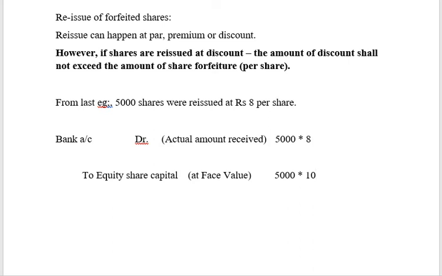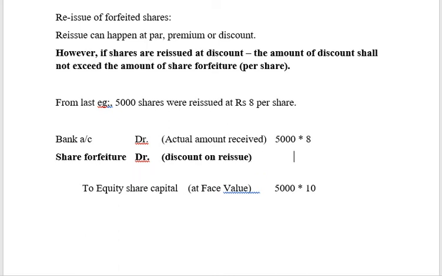Ideally speaking, it is a discount issue. So the difference of 2 rupees is a loss to us, which has to be taken to a loss account. Here, we are going to take this to the account called share forfeiture. Because we have already recorded some gain in that account, we will use that amount for this loss. Okay, so discount on reissue. Here, so what will be the amount? 5,000 into 2. Clear, friends?